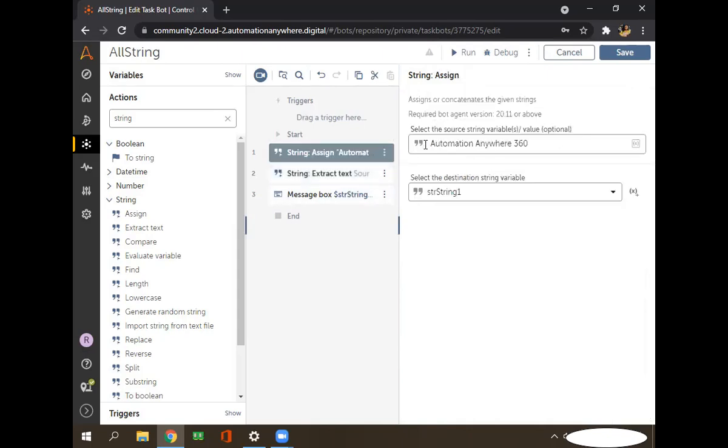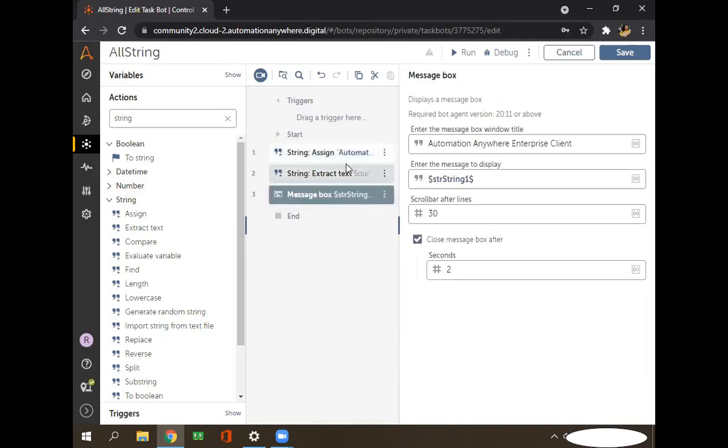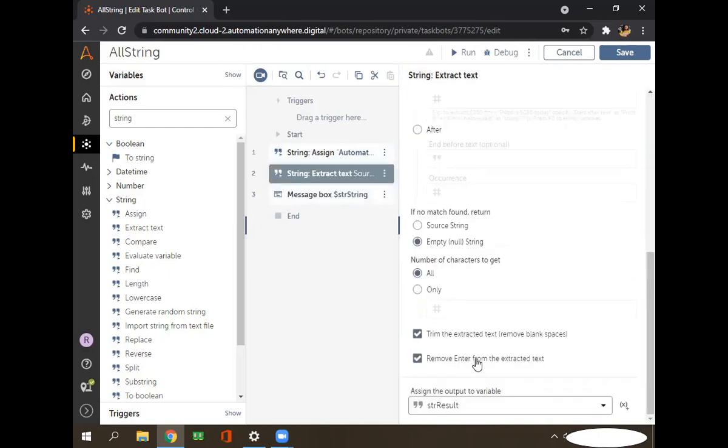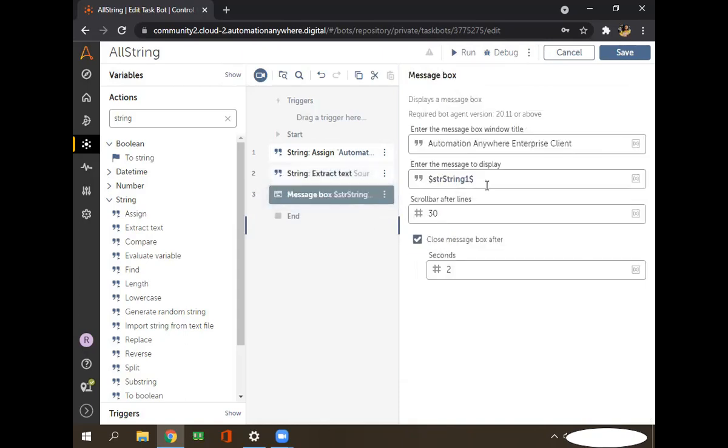Right now my string does not contain any white spaces or enters. By default, if we choose it, that would be the best, because if there is any space or enter, it will be trimmed and removed.